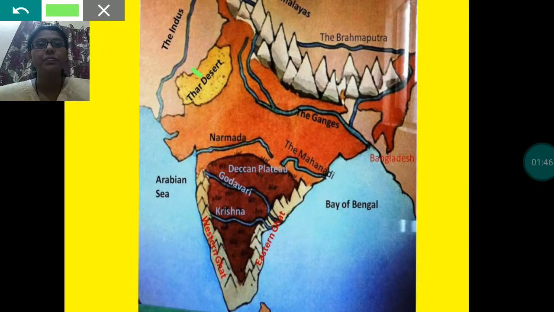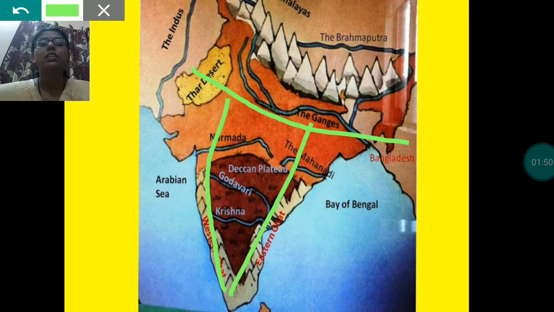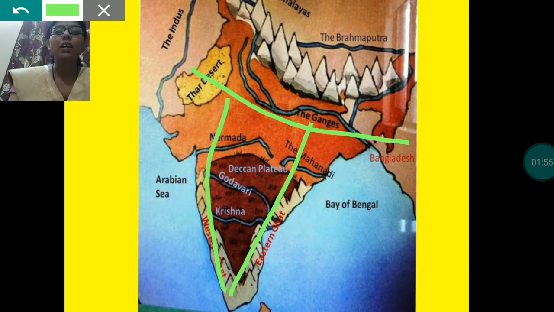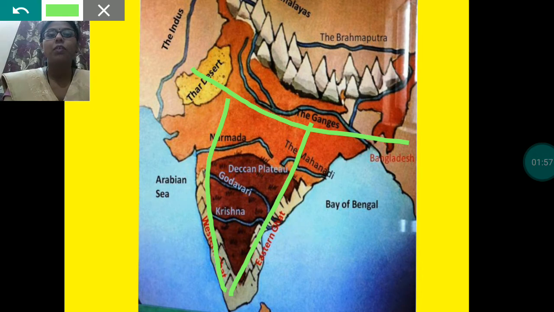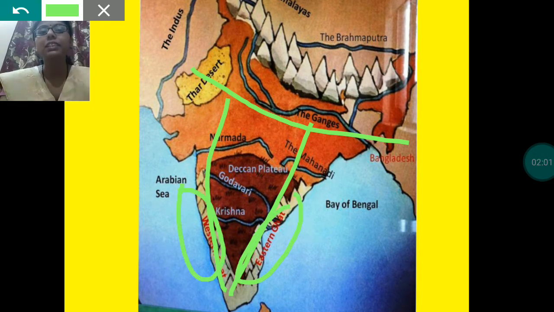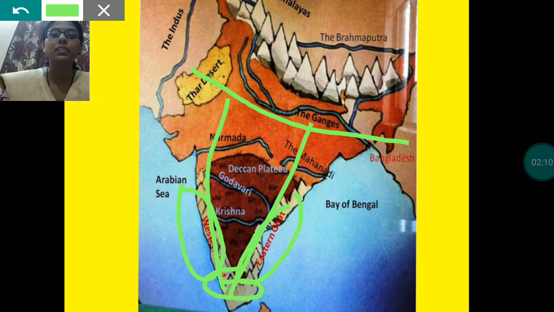This whole area comes under the Southern Plateau region. This region is covered with a chain of hills, which are known as the Eastern Ghats and Western Ghats. And these Eastern Ghats and Western Ghats meet at the point which is known as the Nilgiri Hills.